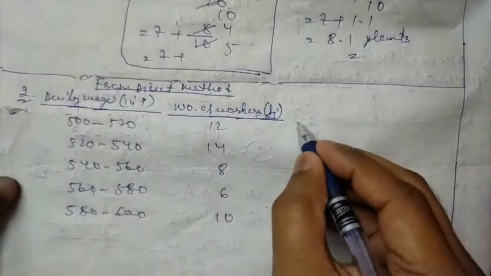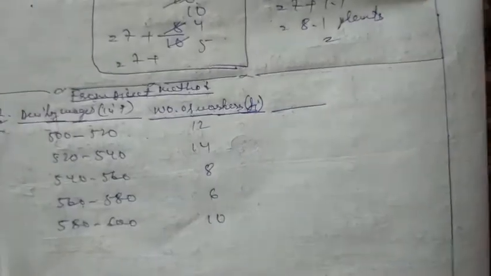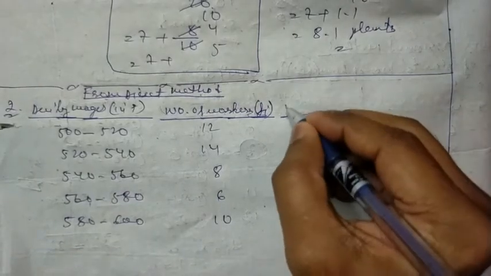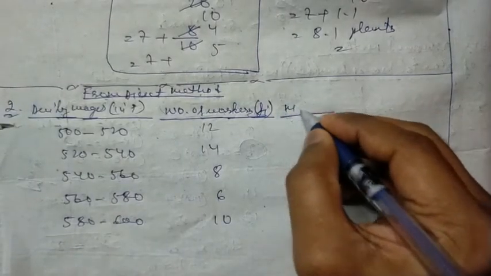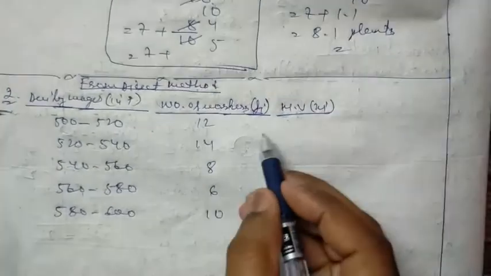Now this is our Fi. Now what we have to do is find out the mid value, that is Xi, as we have done in the previous question also.